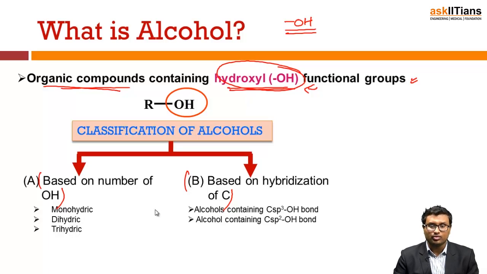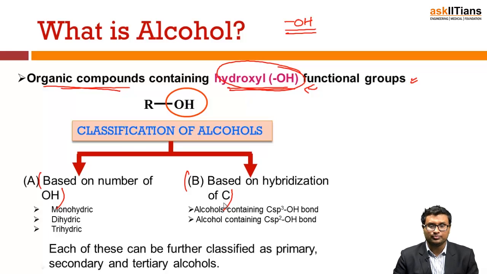And based on the hybridization of carbon, there can be alcohols containing a carbon sp3 OH bond, and there can be alcohols containing a carbon sp2 OH bond. Here the carbon has sp3 hybridization, and here the carbon has sp2 hybridization. So, based on that, I can classify my alcohols.